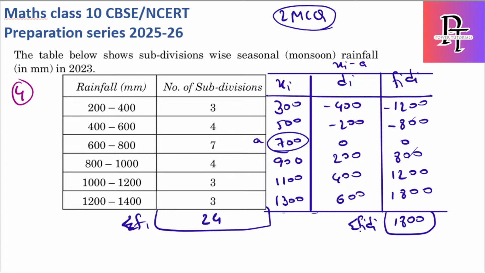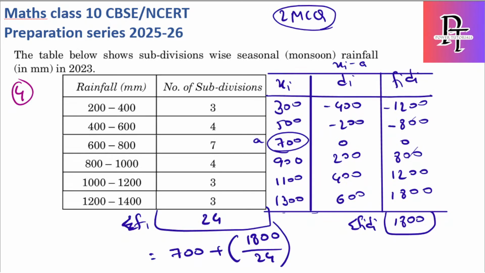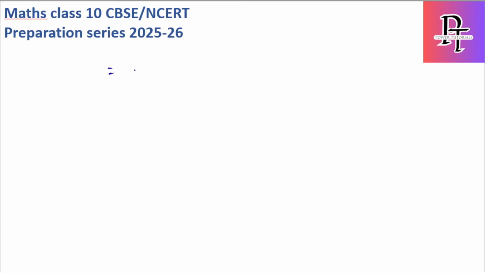Let's solve the mean formula. Mean is a plus sigma fi dA by sigma fi, assuming a is 700 here. So that is 700 plus 1800 by 24, where sigma fi dA is 1800 and sigma fi is 24. I'll do it in the next slide.